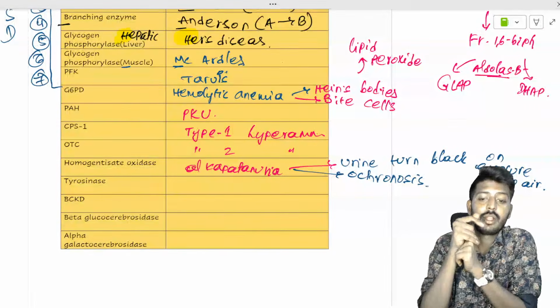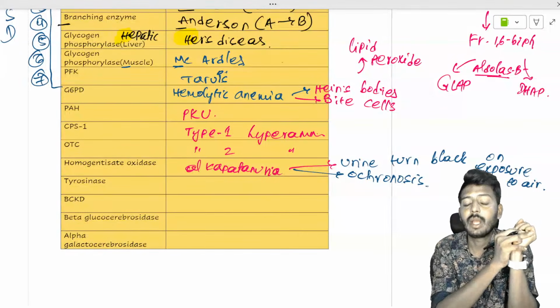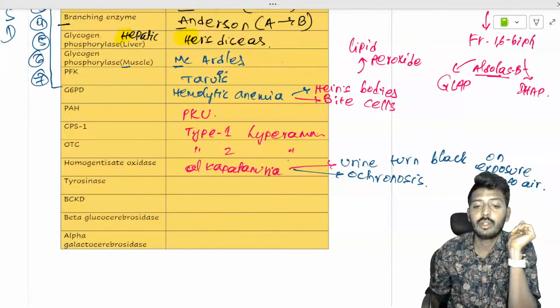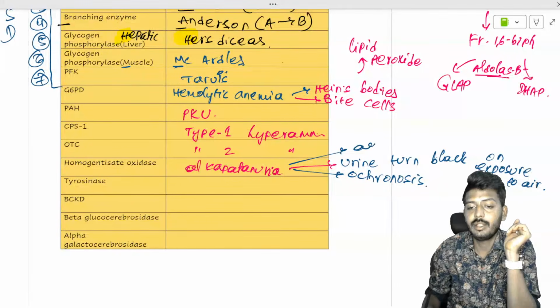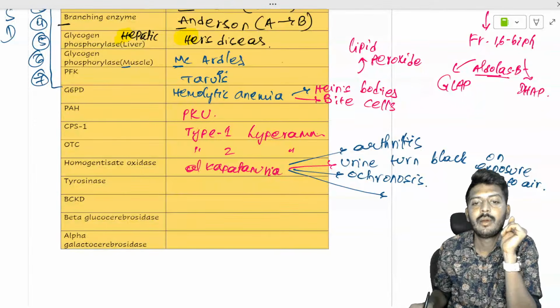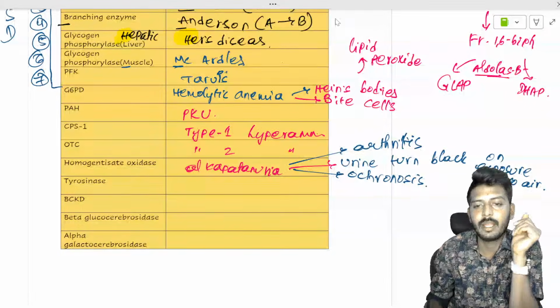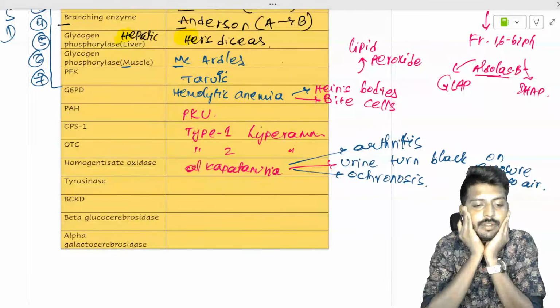Okay, so the next important aspect of alkaptonuria: there will be ochronosis, and the person can also develop arthritis. The urine smell will also change. So mainly three clinical features.